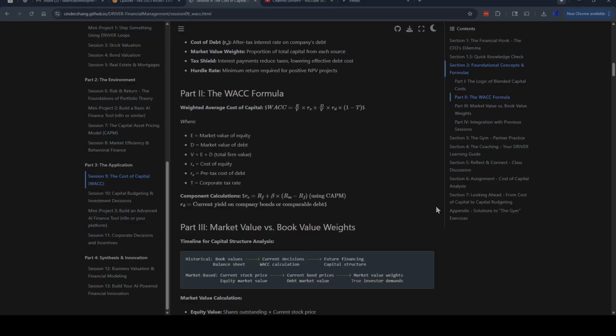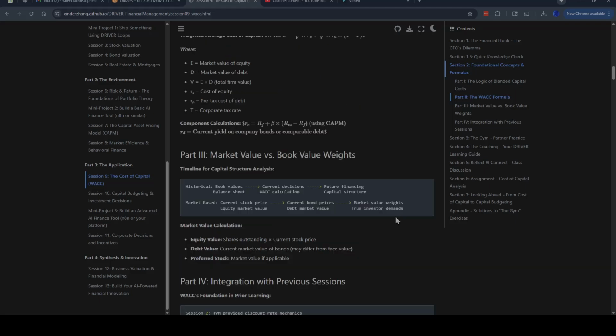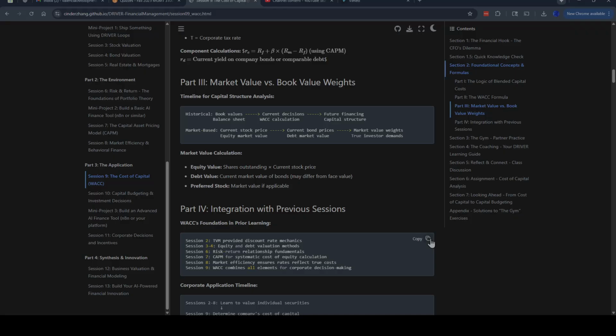Here's part two, the WACC formula. And it gives us where E equals the market value of equity, D equals market value of debt, V equals E plus D, the total firm value. R sub E is cost of equity, R sub D is the pre-tax cost of debt, and T is the corporate tax rate. And so here's part three, our market value versus book value weights.